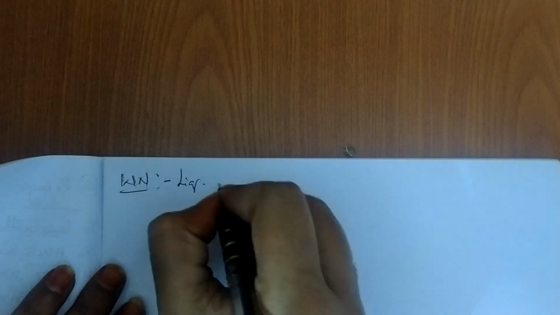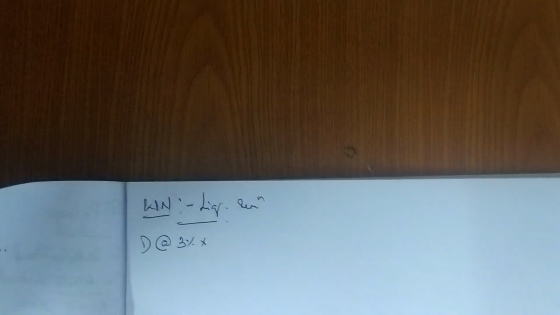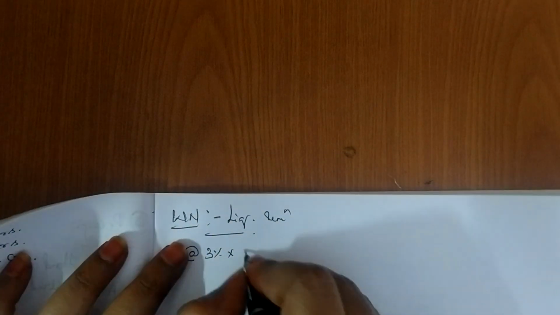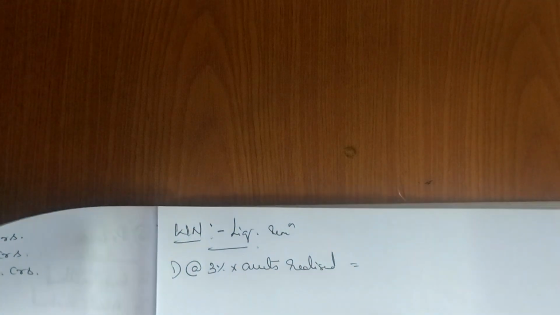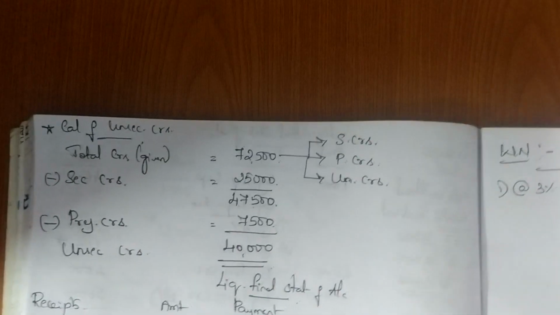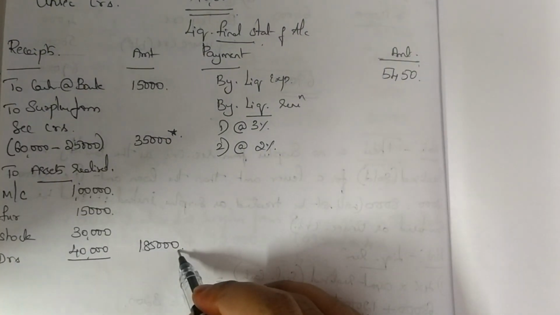Okay. So first we'll do, I'll just do here. Working note for remuneration. First we'll do for 3%. At 3% on assets realized except cash they have told. Okay, so assets realized except cash, if you see, it is 1,85,000.